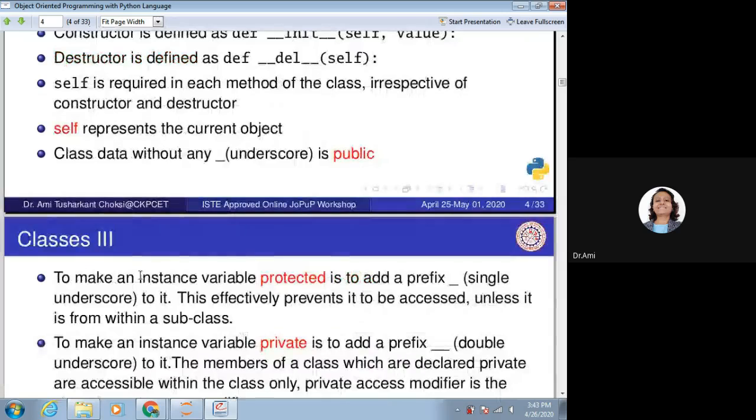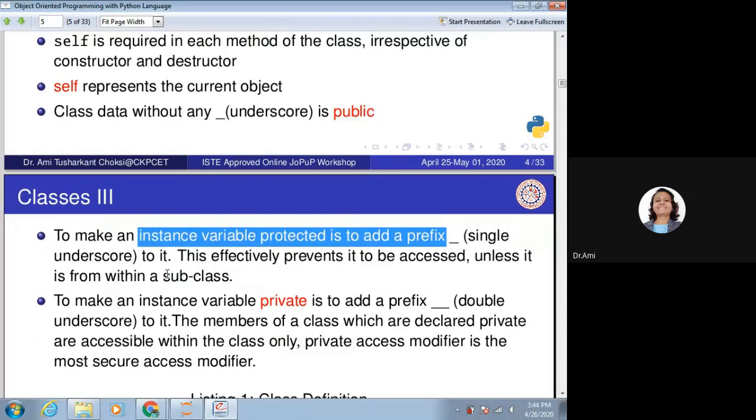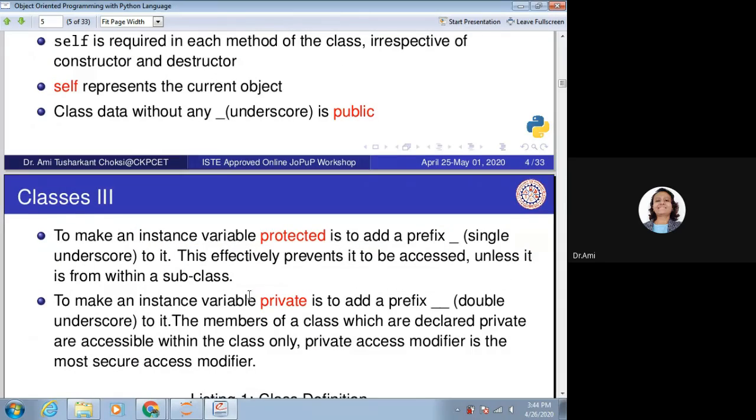To make any instance variable or any method protected, we need to add a single underscore to it. We know that when it is protected, it will be accessible in the subclass. To make the instance variable private, we need to add two underscores as the prefix.